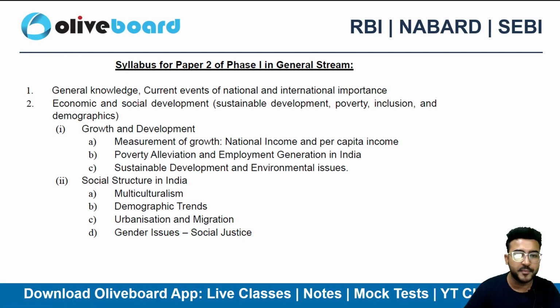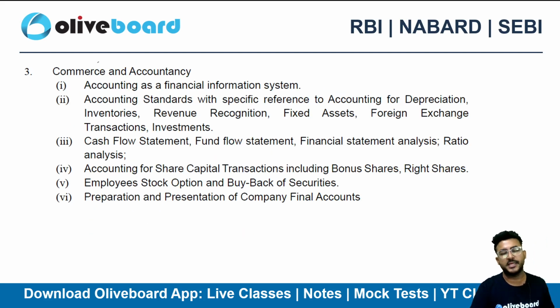Then we have economic and social development. So topics like sustainable development, poverty, inclusion, demographics, all the things you need to cover. So growth and development, social structure in India. These are basic ESI related topics. Then you have commerce and accountancy. A very crucial topic for your examination.